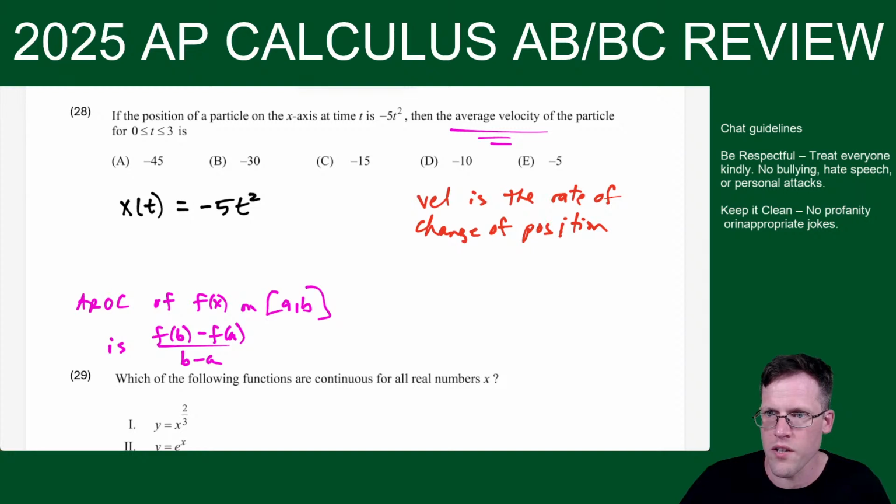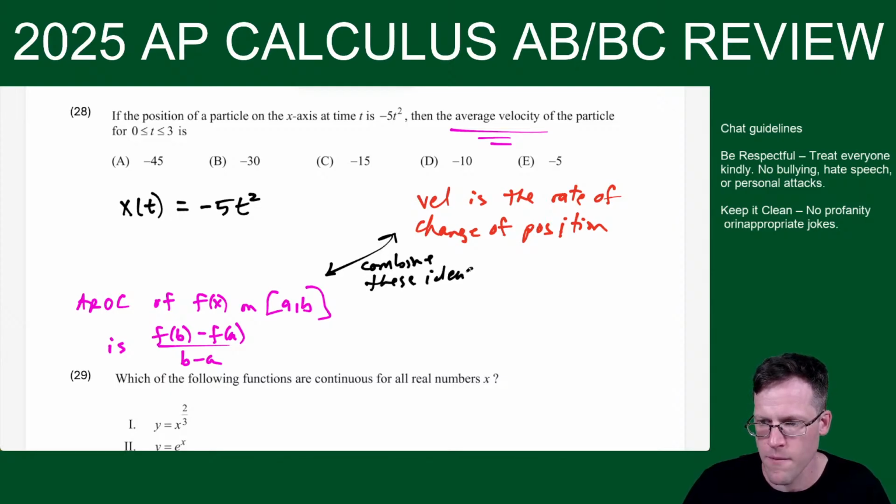So we need to combine these ideas. What I mean by that is they're not telling us outright, hey, find the average rate of change of this. They're telling you this is position, and they're saying find the average velocity. But velocity is the rate of change of position.